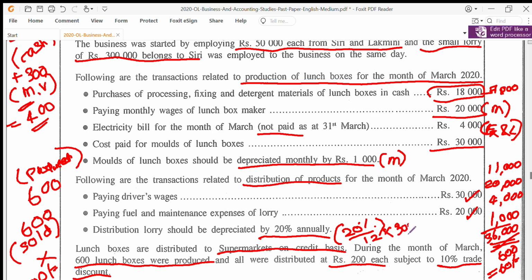The lorry was 300,000. You have to multiply it by 20% and then divide it by 12. So of course you have 5,000 coming in as your depreciation cost. 300,000 into 20%, that will be 60. 60 divided by 12 would be 5. So altogether your distribution cost is 55,000.